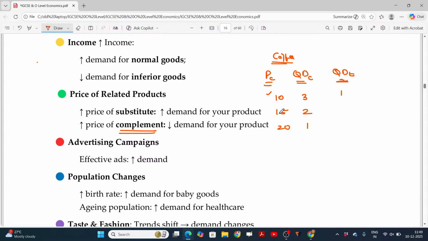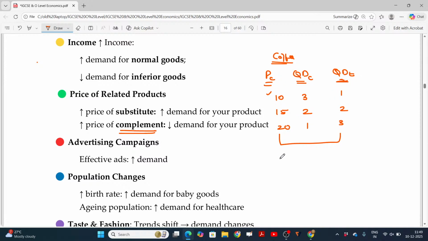If the price of the coffee increases, quantity demanded for the coffee decreases. Price of coffee is increasing, you now consume less coffee. To compensate that, you can purchase tea. So your tea purchase will increase from 1 to 2. Similarly, if the price increases to 20, coffee becomes very expensive. You purchase only 1 coffee a day. For the remaining 3, you consume tea. So you need to connect these two, price of the coffee and quantity demanded of tea.